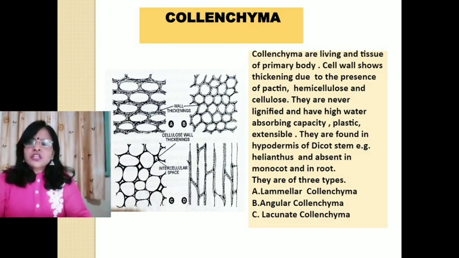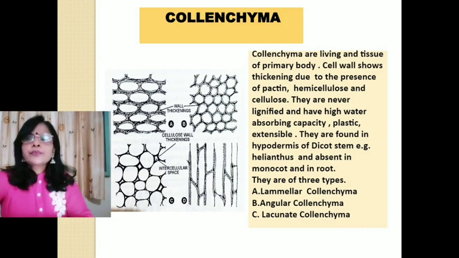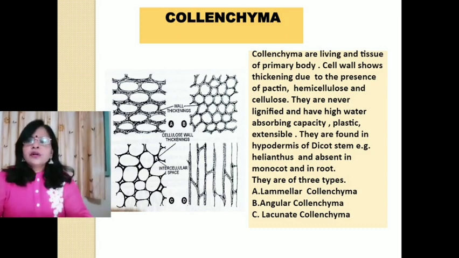They are chief supporting tissues in young dicot stem and have the capacity to expand and give tensile strength to the plant body. Number 2, it is present at the margin of some leaves and resists the tearing effect of the wind. Number 3, some collenchymatous cells possess chloroplast and perform photosynthesis.